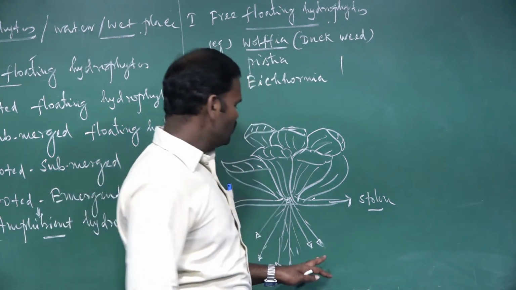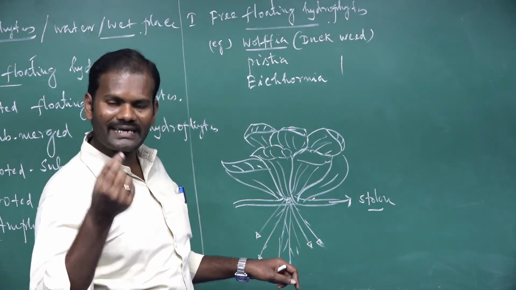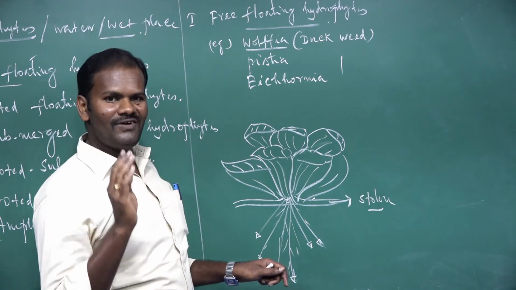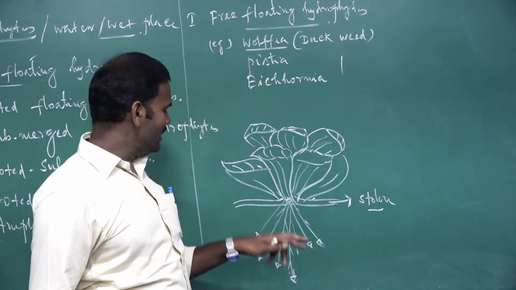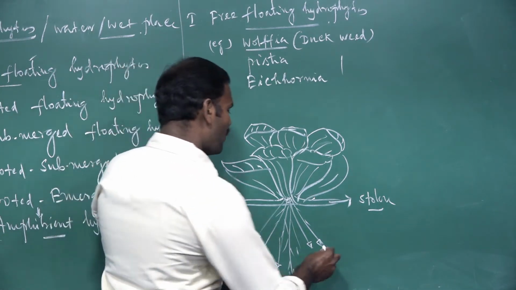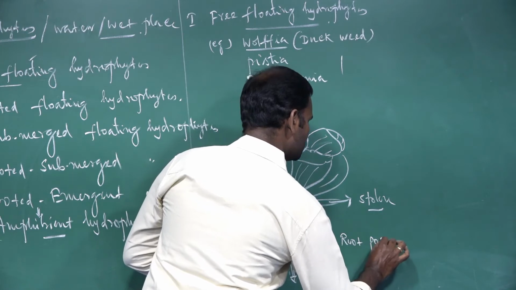Usually, in all the mesophytes and xerophytic plants, the tip of the root is called the root cap. What is the function of the root cap? To protect the root tip. But in hydrophytic plants, instead of the root cap, a root pocket is present. Root pocket.